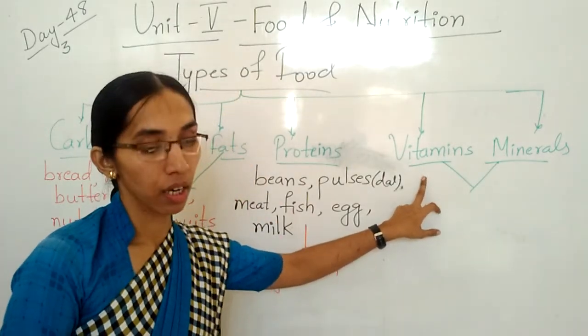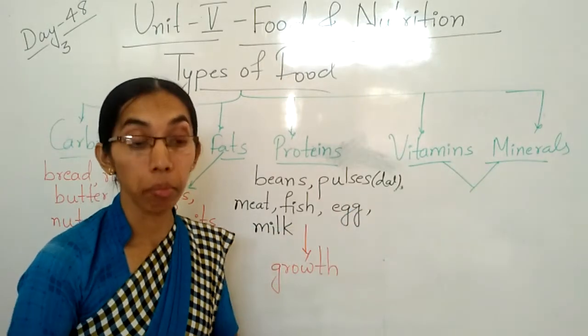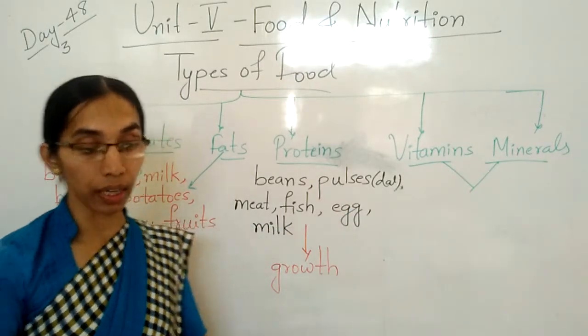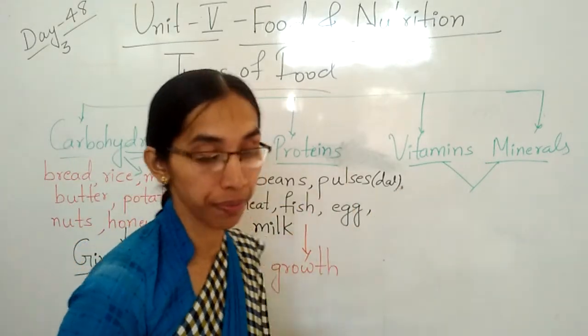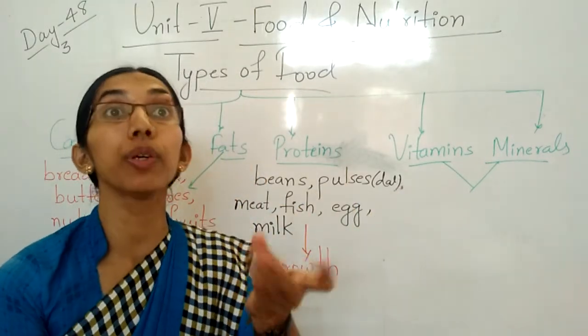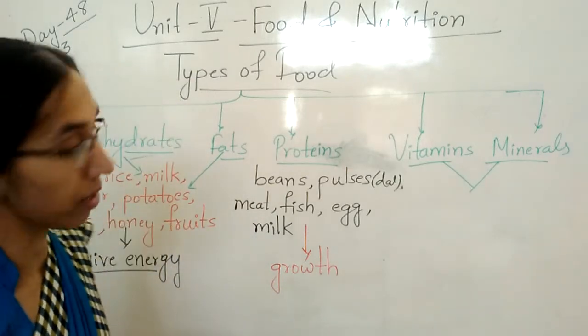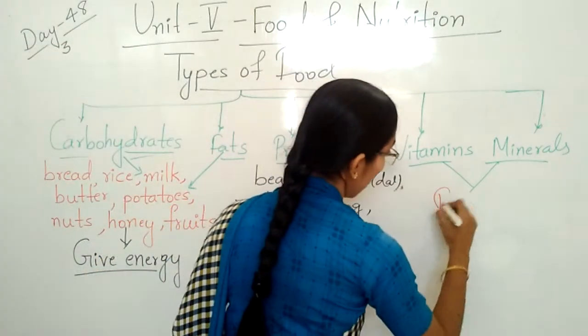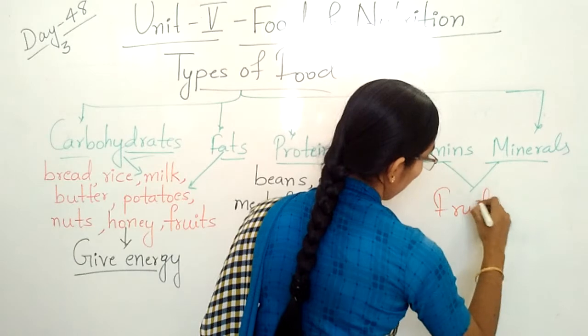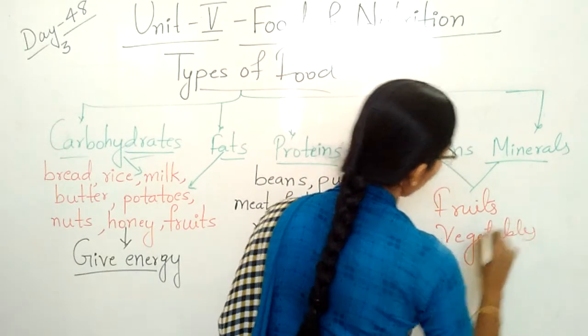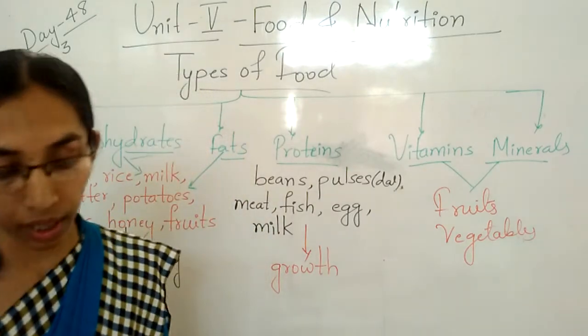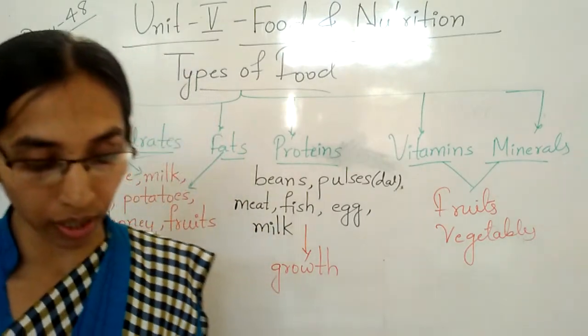Which one is that? Vitamins and minerals. So children, we will get vitamins and minerals in the fruits and vegetables. Clear children? So these are very important.